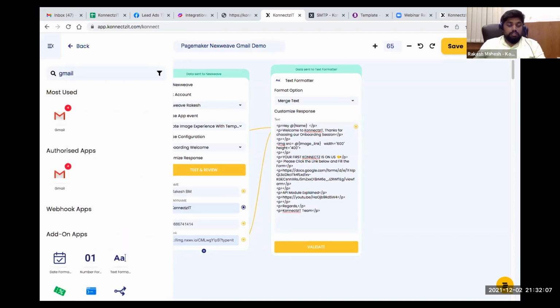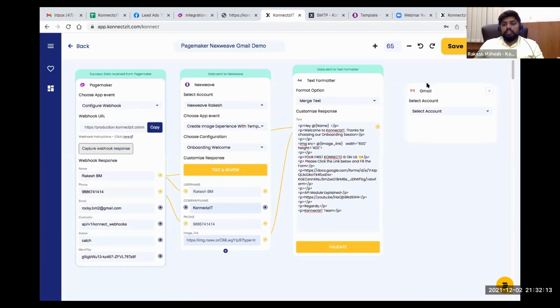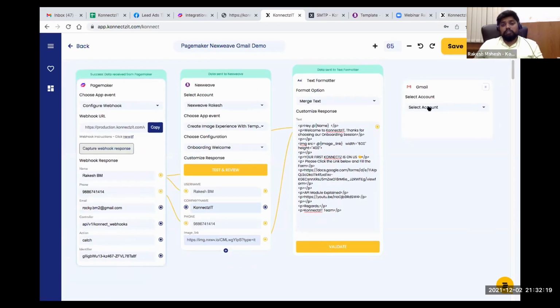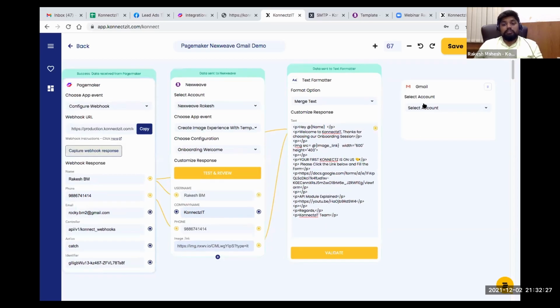So you can use any other apps, or even WhatsApp, or any text or SMS apps, or possibly a Telegram app as well. So like this, you can use multiple apps to notify your user, or you can even send Slack messages, or do whatever you want. Right now I'm using Gmail to send an email.